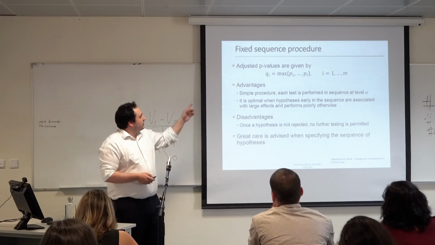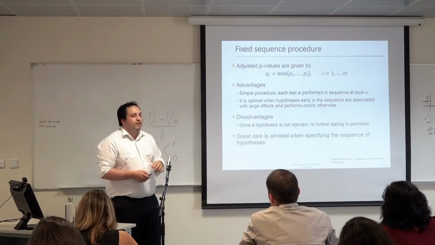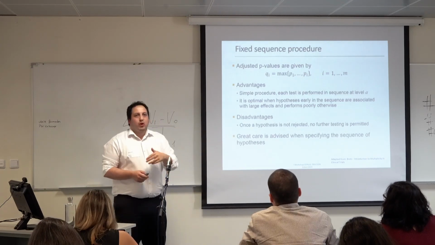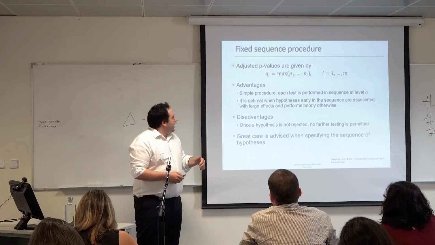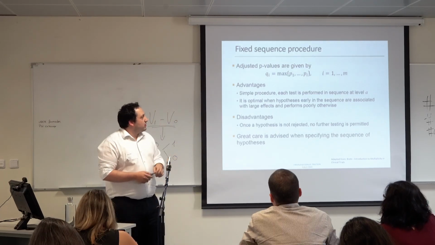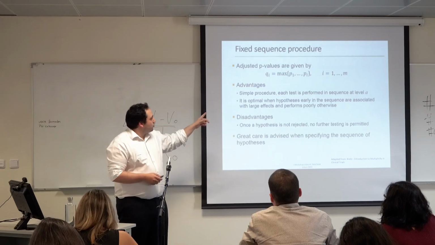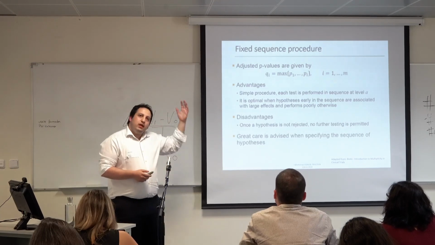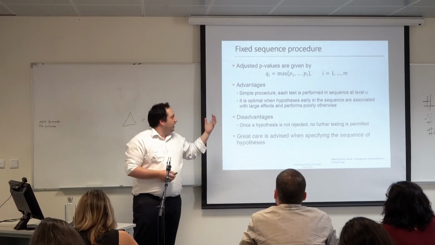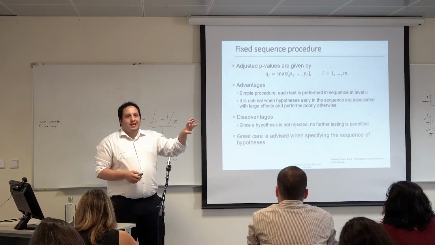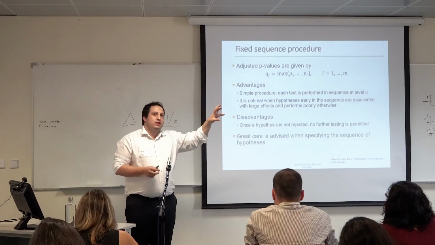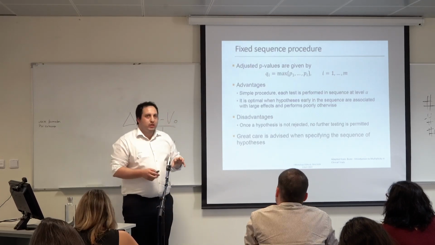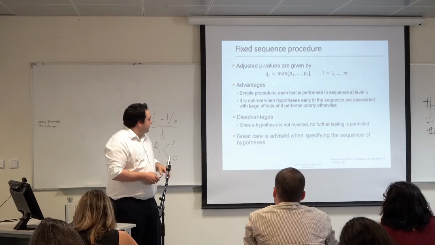And for sure, it has some advantages, like it's a very simple procedure. We test less than in other methods, so it requires less time also. And it's optimal when hypotheses early in the sequence are associated with large effects, and it performs poorly otherwise. If we think about the example that I gave you, in a trial that has 12 weeks, we can test 12 weeks, then 10 weeks, then 8 weeks, and we can see when the treatment starts to be effective.